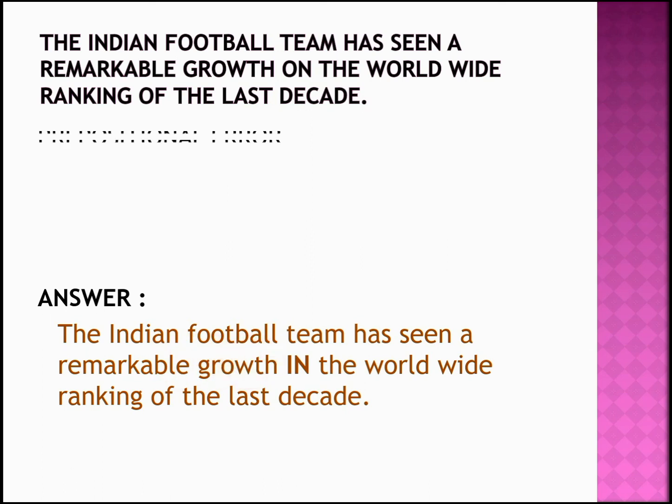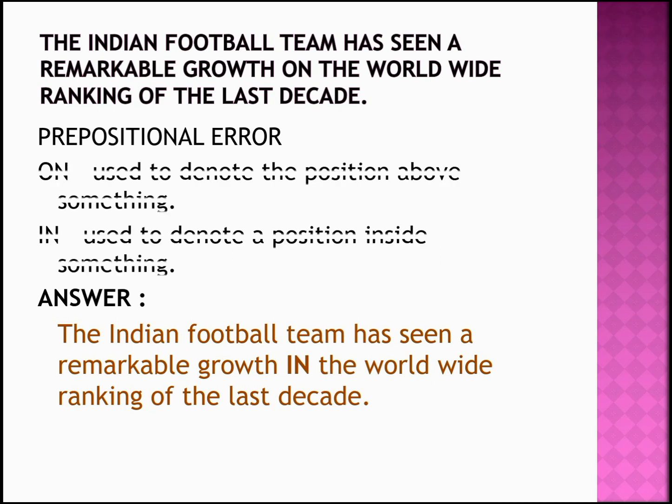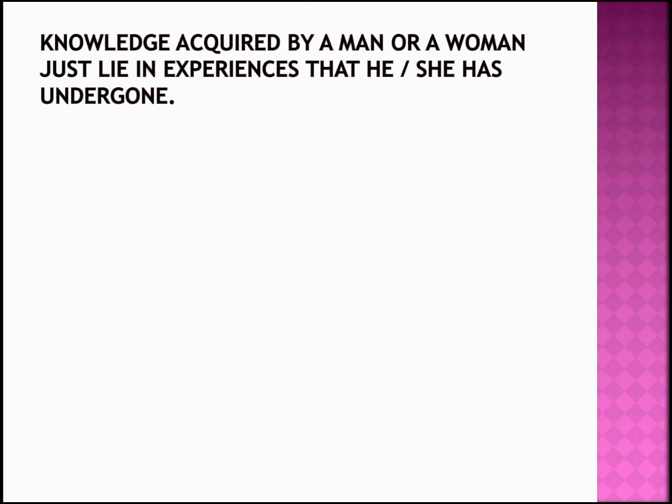So this is what we call a prepositional error, because on is used to denote a position above something, whereas in is used to denote a position inside something. Now worldwide ranking is a list in which you have a ranked Indian football team, isn't it? So on is not the right preposition, in is the right preposition to be used in the sentence. Hope you got it. Moving to the next question.